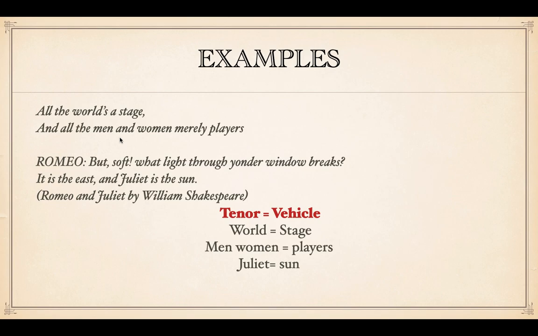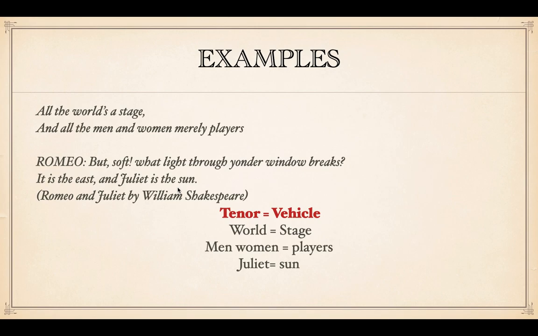Let's take another example by William Shakespeare, the tragedy Romeo and Juliet, where Romeo says, "But soft, what light through yonder window breaks? It is the east, and Juliet is the sun." Juliet is compared to the sun. Juliet, a human being, and the sun, an inanimate body. But there is one similarity, that of shining.